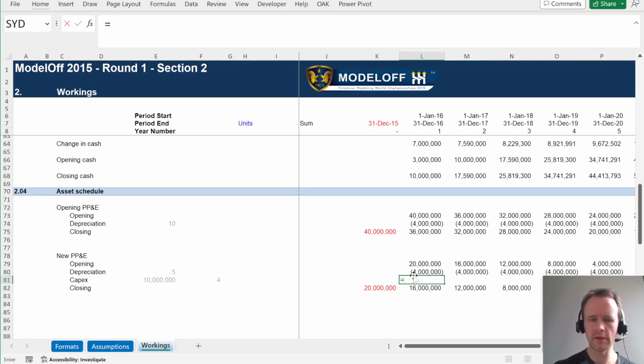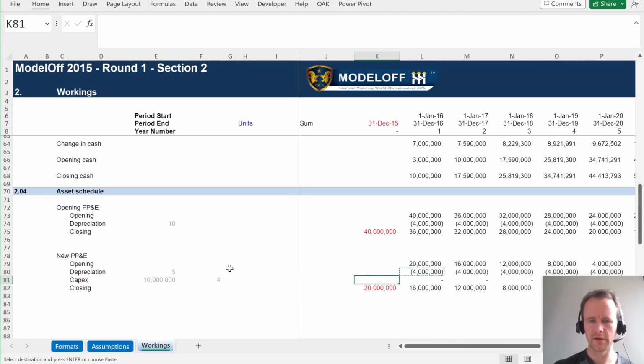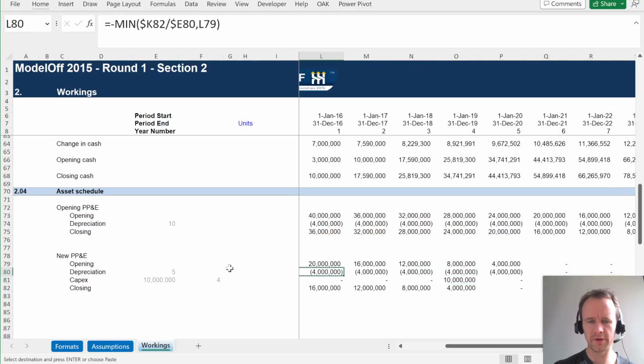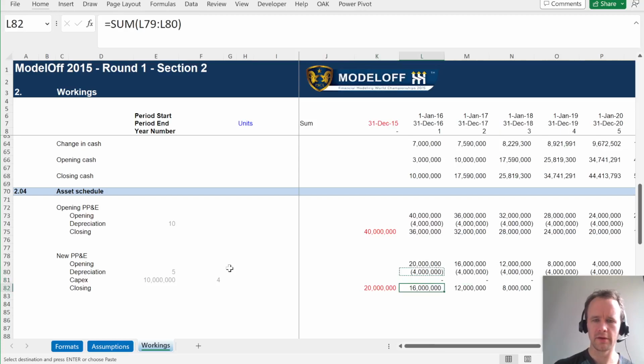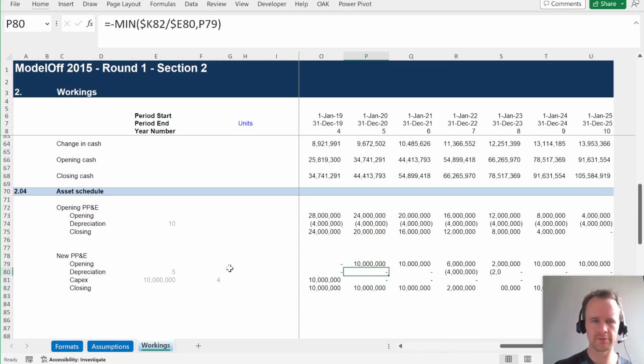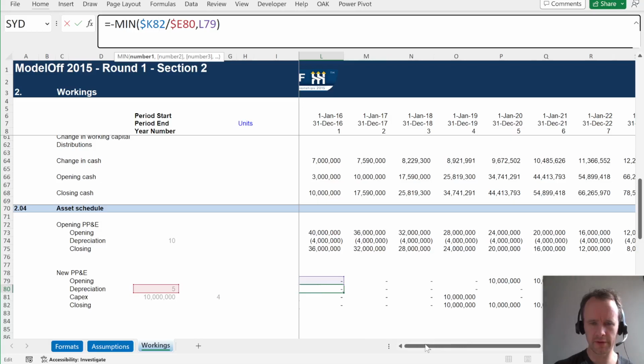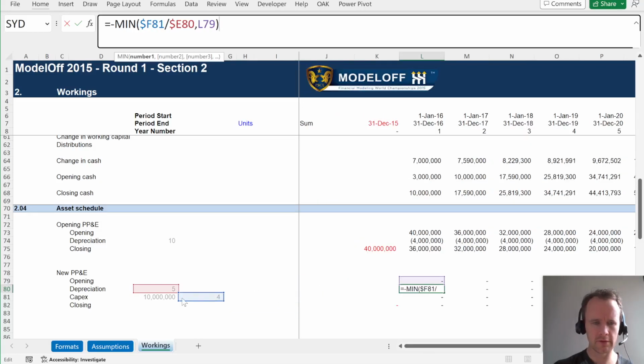I'll fix up all these bits that are not working logically in a second, but first it's going to be that times this equals this. So we're locking the row up here, locking the column over here, and need to apply the format. So now you can see we spend our 10 million in year 4, happy days. Then this we'll need to pick up the capex as well, obviously, and this will start out at 0. So then we spend 10 million, and then this obviously we have to fix. So instead of pointing at the opening balance, it should point at here.